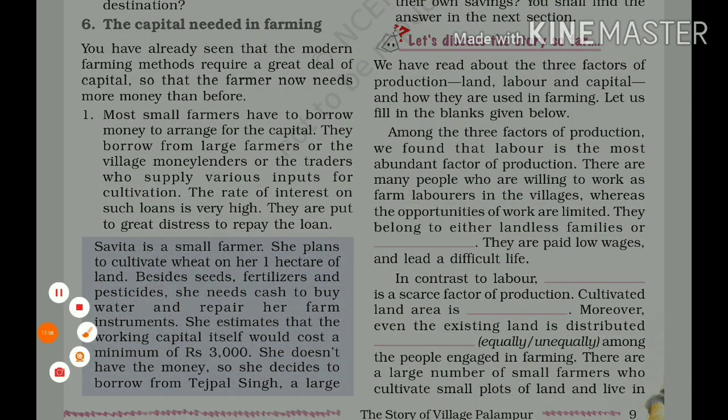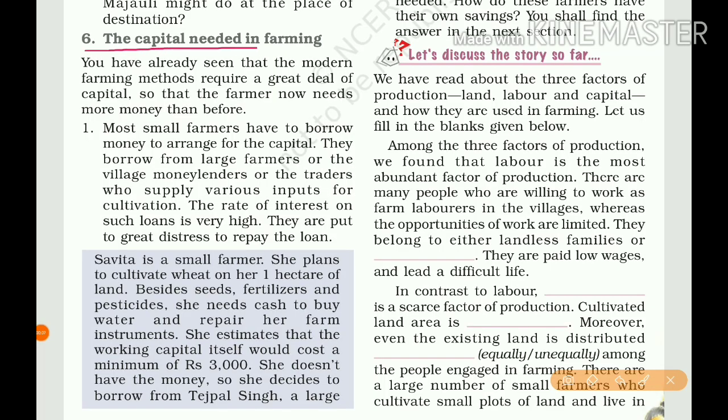Next one is the capital needed in farming. You have already seen that modern farming methods require a great deal of capital, so the farmer now needs more money than before.